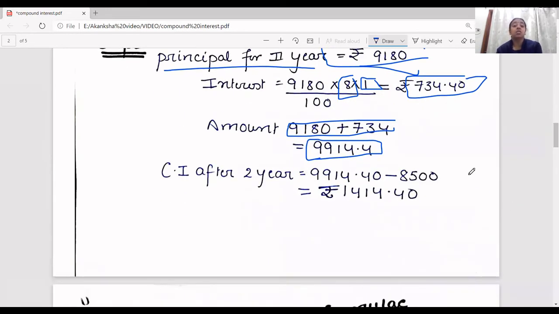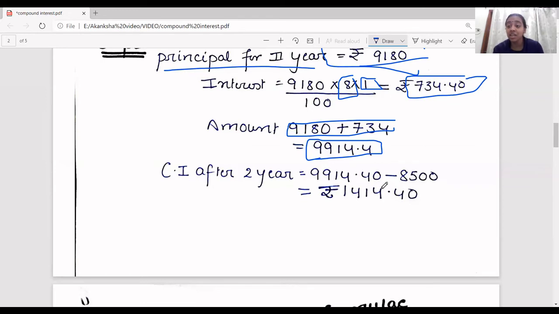So this is the total compound interest that is earned within the 2 years on a principal. That is what you mean by interest on interest. Compound interest is when in the first year the interest is calculated, and that interest is then added to the principal amount. In the second year, the amount we calculated as interest in the first year, added to the principal, will now serve as the principal amount for the second year.